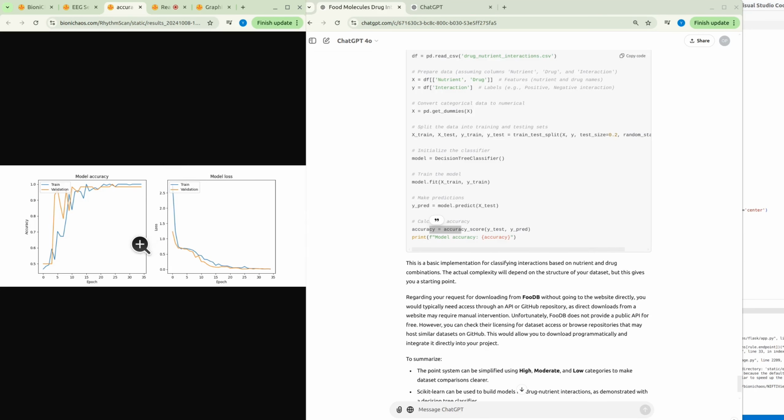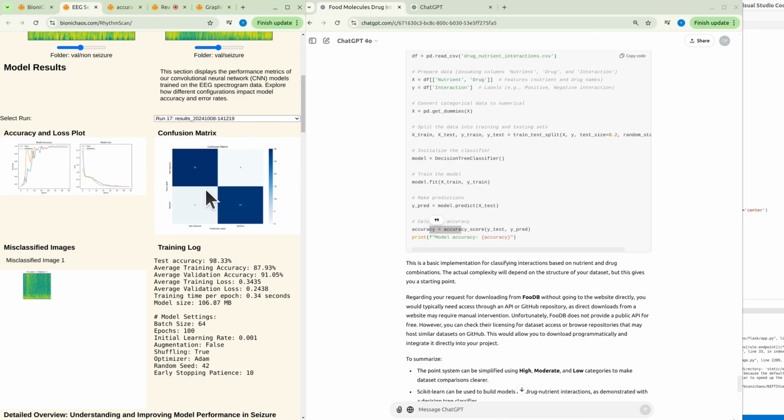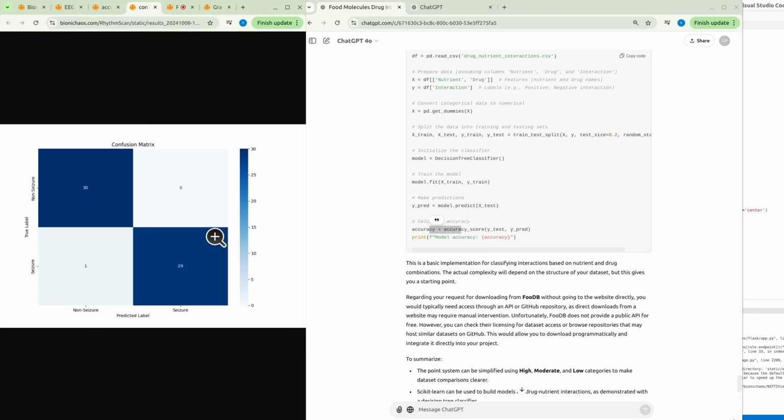like so. Model accuracy should be going up, model loss should be going down, and we should be able to train within 10, 15, 20 epochs. It should stabilize, so it should look like that. Then we also want to plot the confusion matrix. It's all standard stuff that Python is really good at.